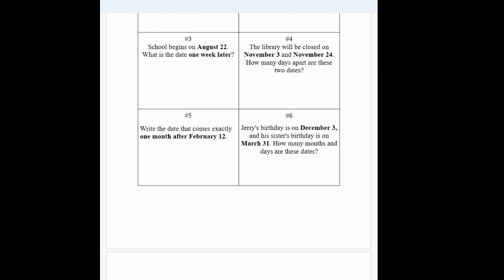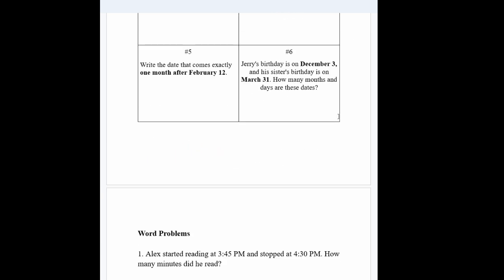Write the date that comes exactly 1 month after February 12th. So exactly 1 month after February 12th will be March 12th, because that is a month after February.